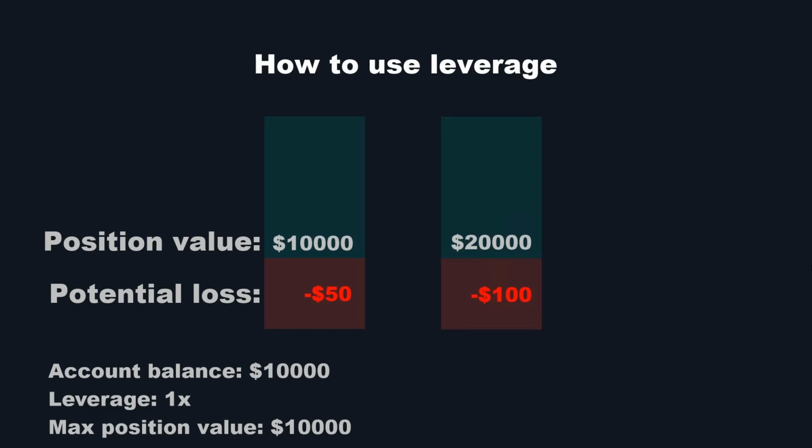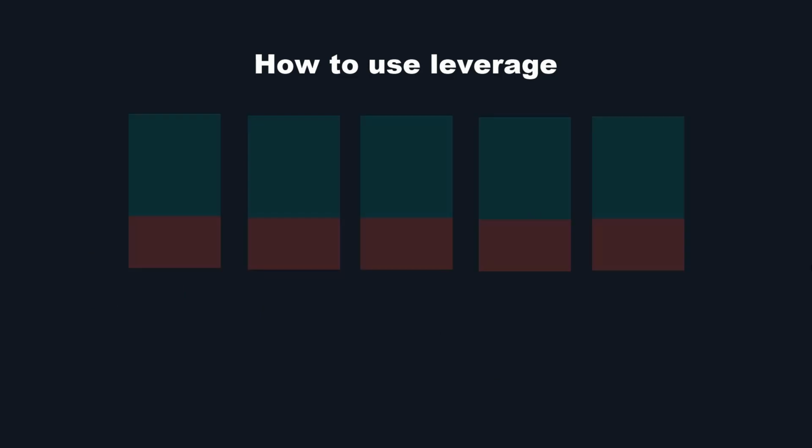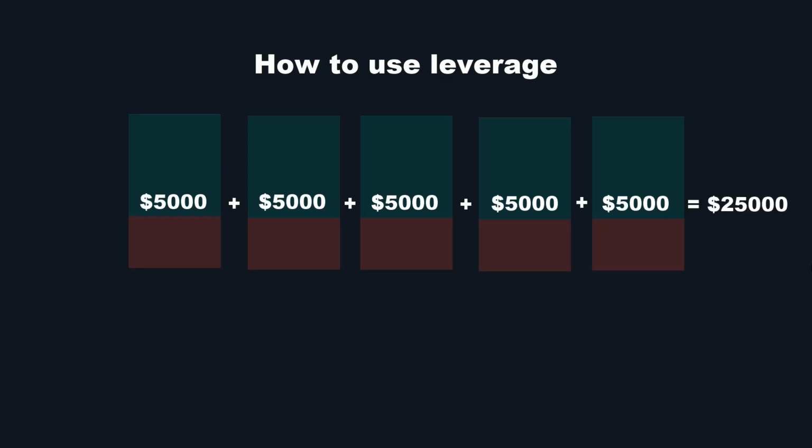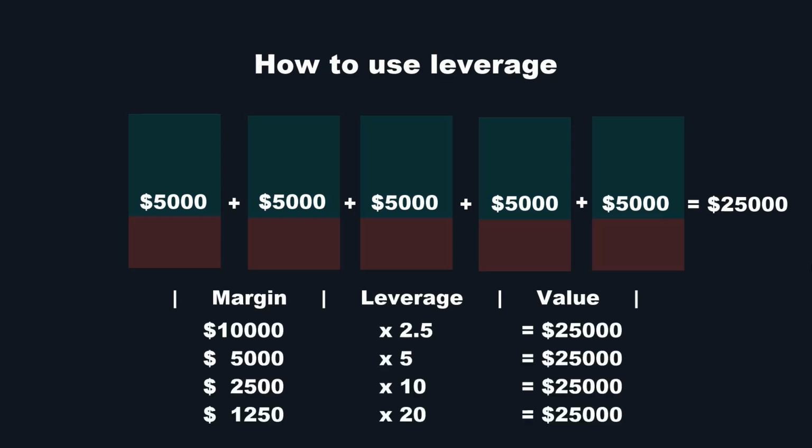This means you can even double your position size in this trade while you don't have enough margin. In this case, you are allowed to increase your leverage to 2x to be able to double your position value and open a position worth $20,000. You may also need leverage if you want to open multiple positions. For example, you want to open 5 positions where each position may have a value of $5,000, so you will need $25,000. To be able to do this you would need to set your leverage to 2.5x. The higher the leverage, the less margin you'll need for a position.